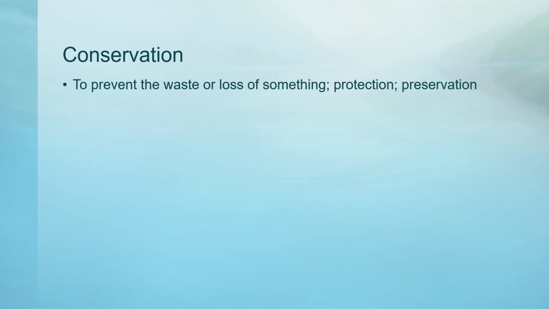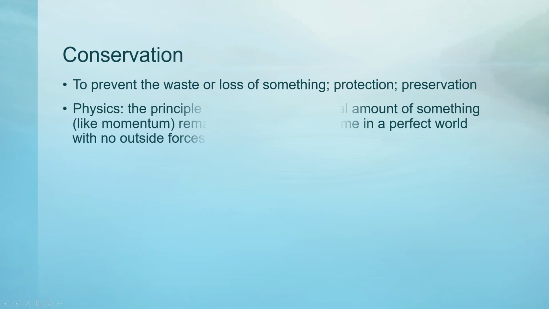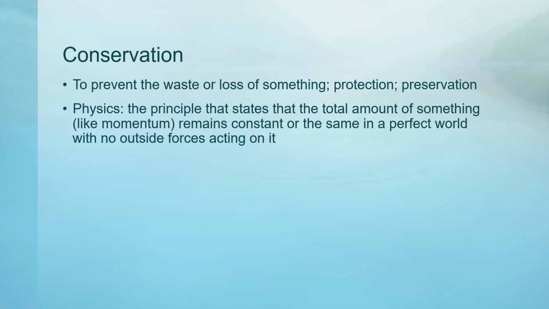Next, let's go over this word conservation. Conservation is to prevent the waste or loss of something. You are protecting something or preserving something. In physics, conservation is usually talking about principles that state that the total amount of something, like momentum, remains constant or the same. This only happens in a perfect world with no outside forces acting on it. Most of the time in the real world, there are some forces acting on things, like friction, so it doesn't always work out perfectly in real life. But if the world were perfect, this would hold true.